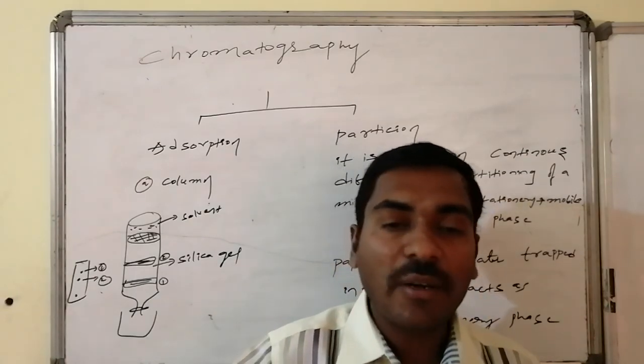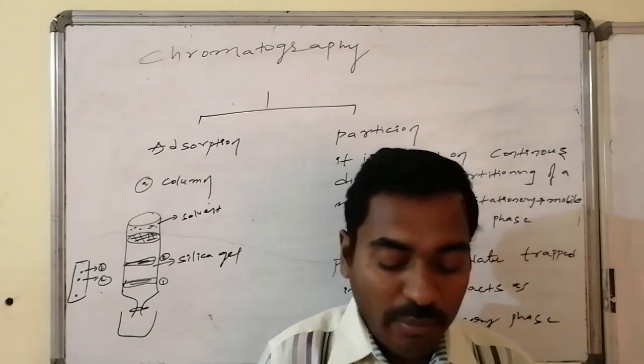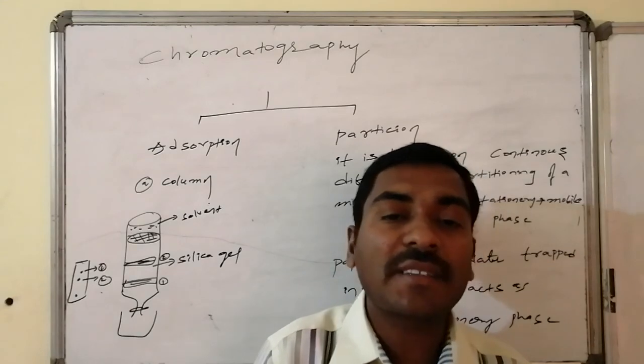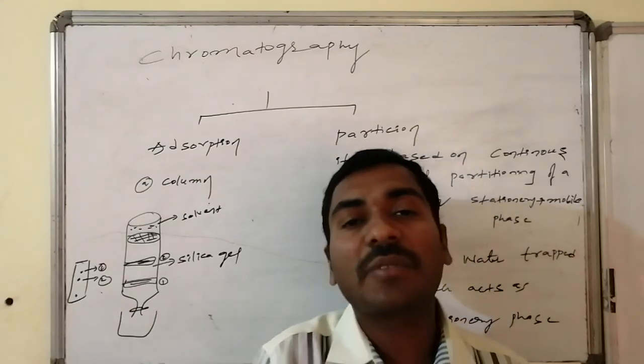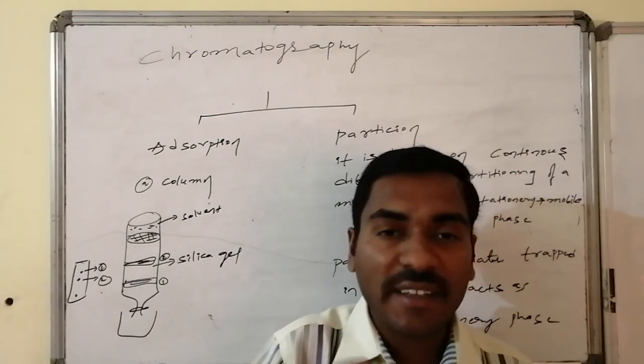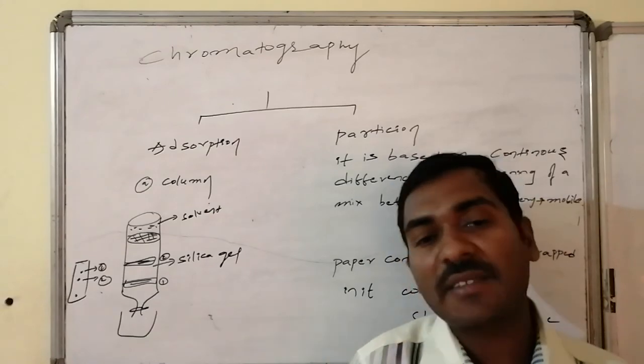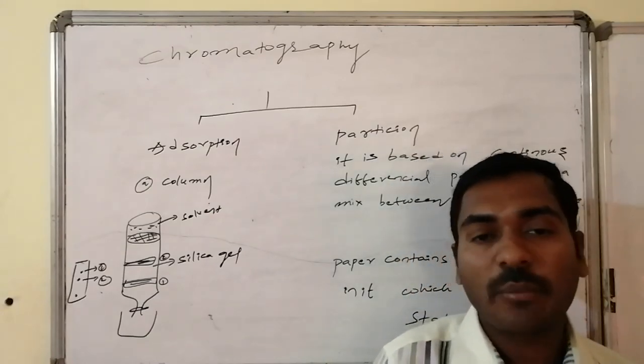Thus one moves ahead, and the other stays at a different location. By making a partition, by making a difference between the nature of the components, the stationary phase trapped with water acts as a partitioner, and this chromatography is said to be partition chromatography. The best example is paper chromatography.